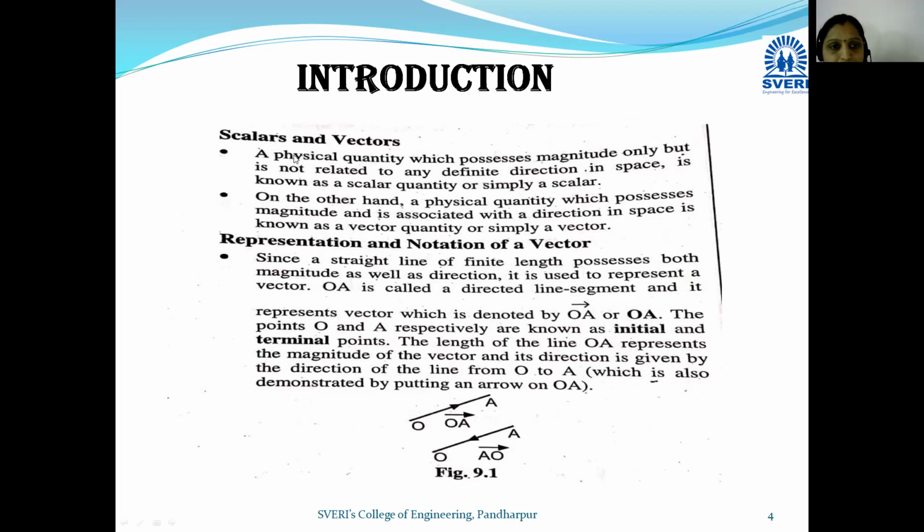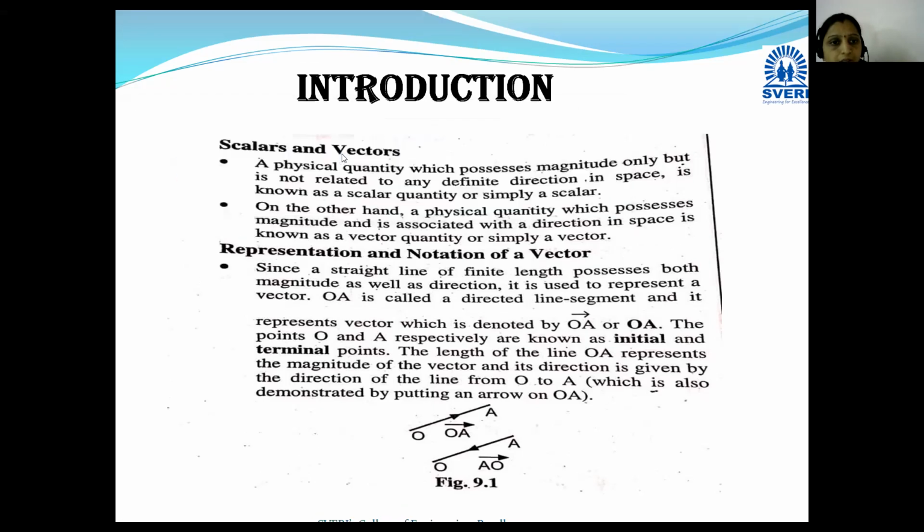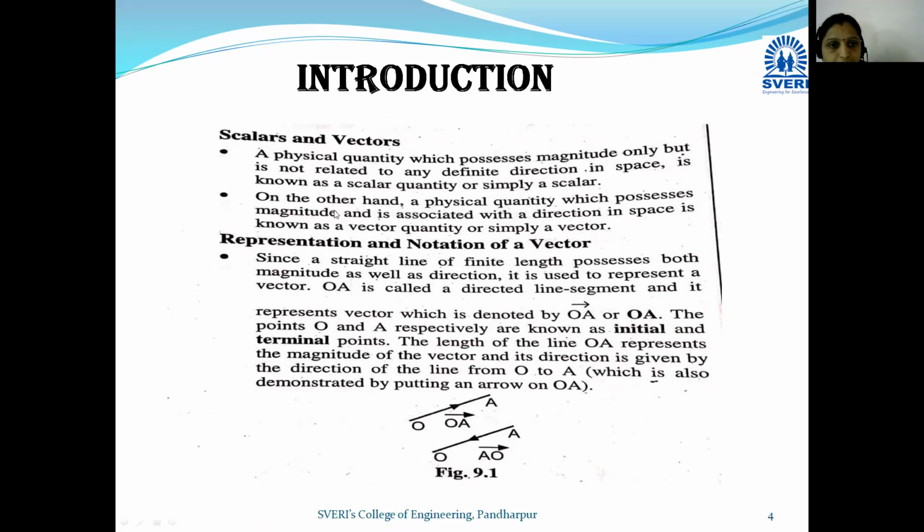Let us see the basic concept definitions: scalars and vectors. What is meant by scalars? The physical quantity which has only magnitude is called a scalar. And vector means what? The physical quantity which has magnitude as well as direction is called a vector. For example, velocity is a vector.